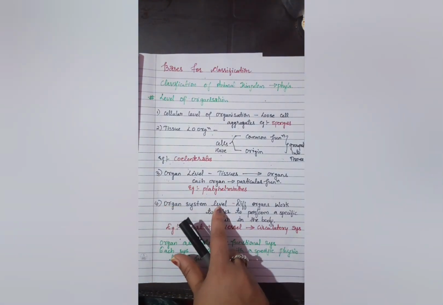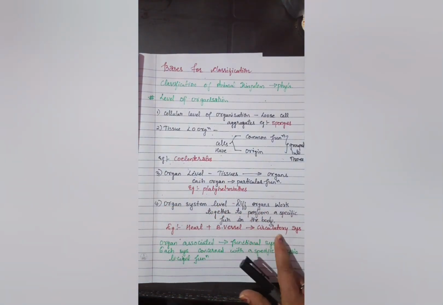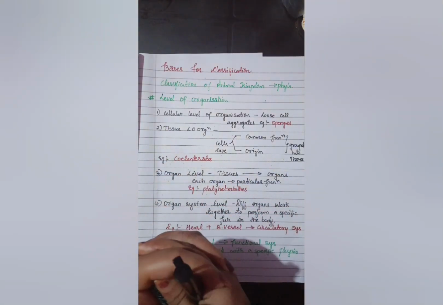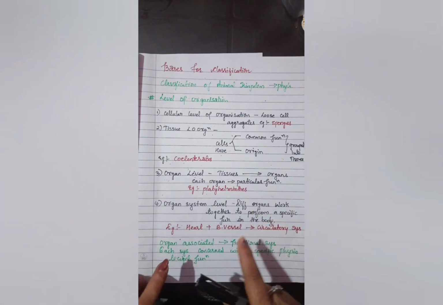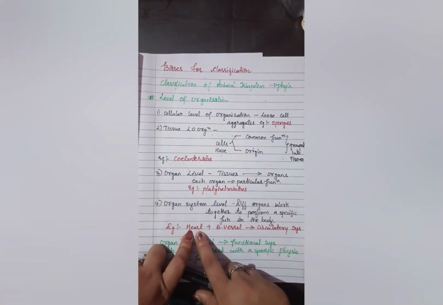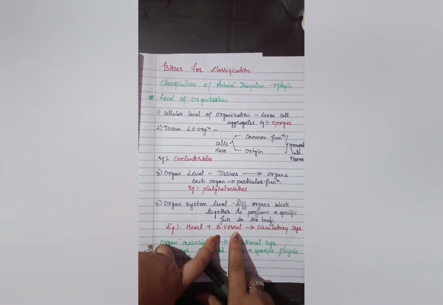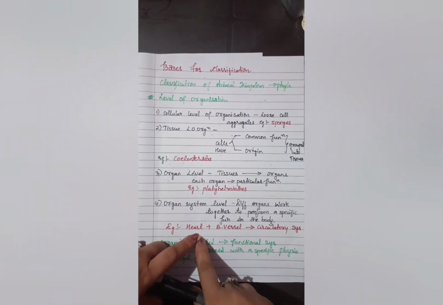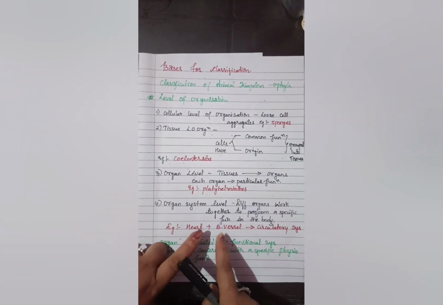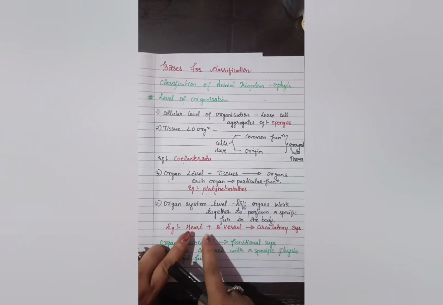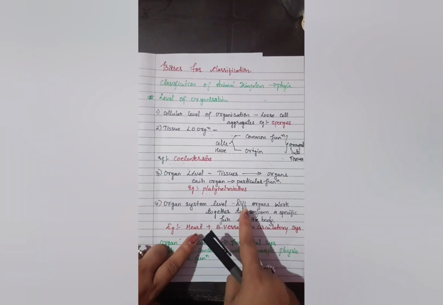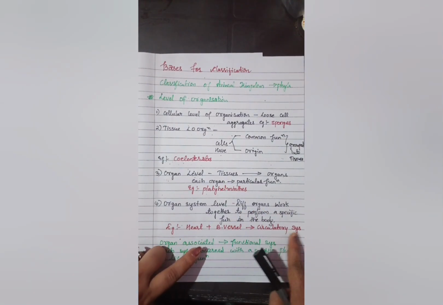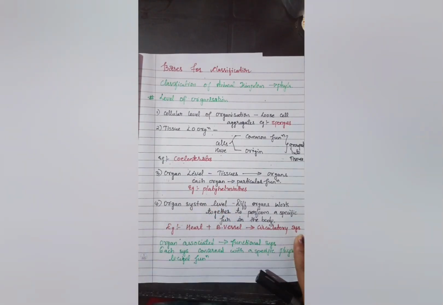Coming to the organ system level of organization, here different organs work together to perform a specific function in the body. For example, I can give the heart, which is present in our body. Even blood vessels are present: arteries, veins and capillaries. So the heart is a circulatory organ and blood vessels are also present. Both together form a circulatory system. So different organs are performing a particular function in the body, and that system we call a circulatory system. It is an example of organ system level of organization.